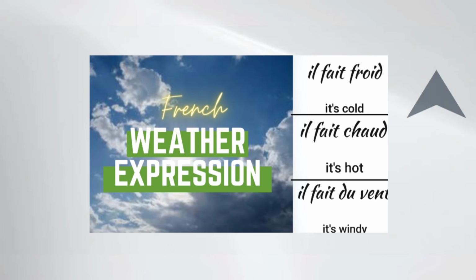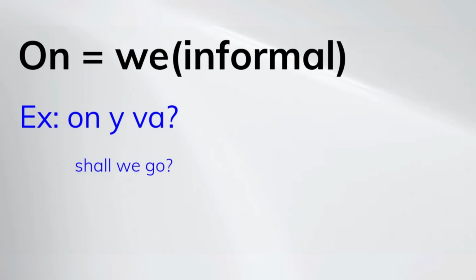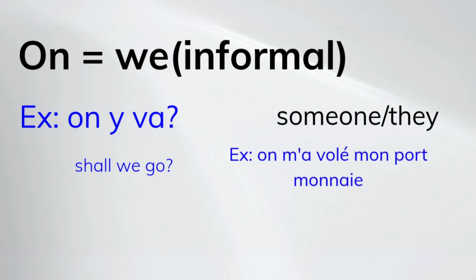So next is on. On is we. This is used in informal everyday conversation. For example, on y va, shall we go? And the tip is, on can also be used for someone or they in an informal way. For example, on m'a volé mon porte-monnaie. Someone has stolen my purse.